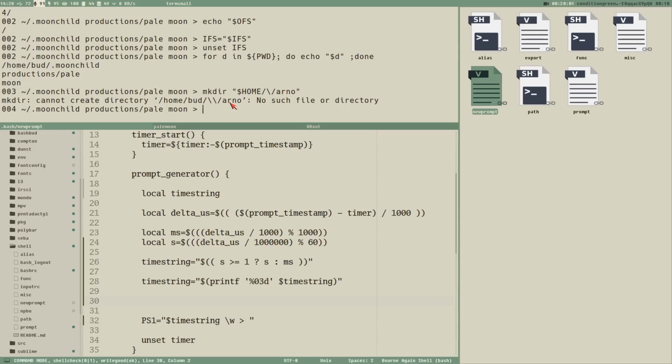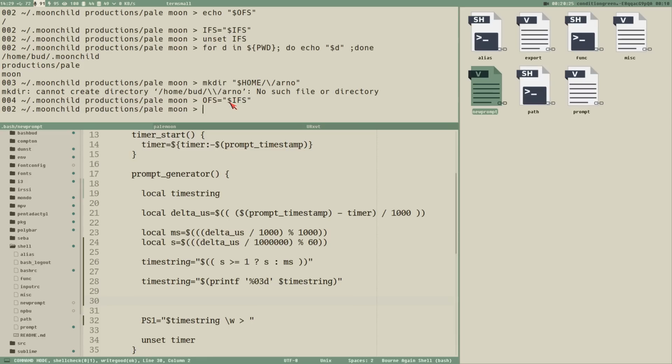Let's set the IFS to a forward slash. IFS is equal to forward slash. But when you're changing the IFS, the internal field separator, it's a very good idea, just to be safe, to make a backup of the current value. So I like to do this: OFS, original field separator, is equal to IFS, and then we can set IFS equal to forward slash.